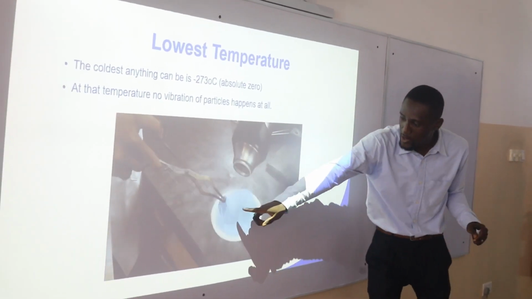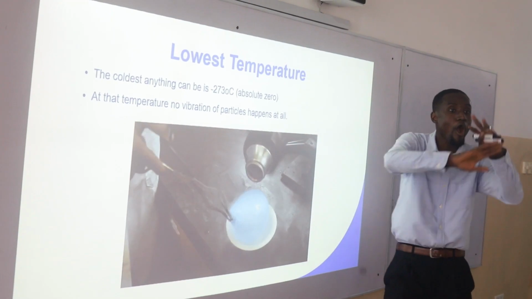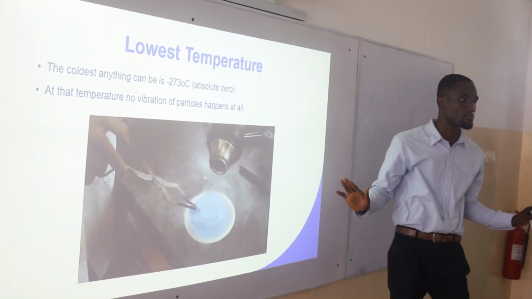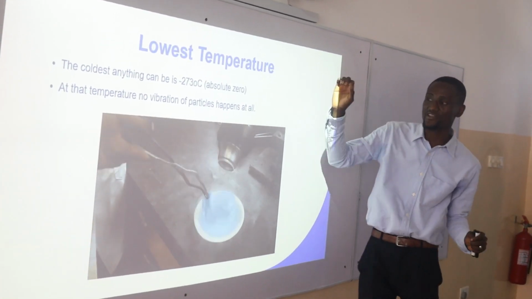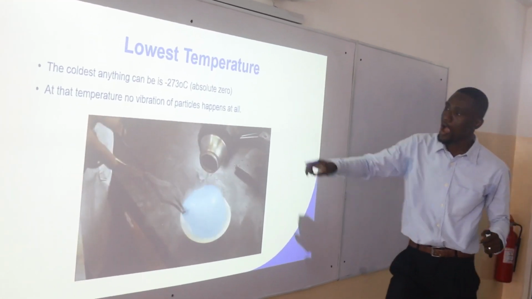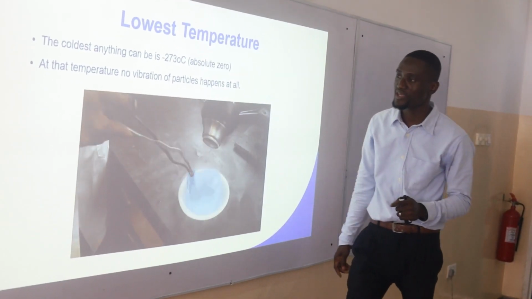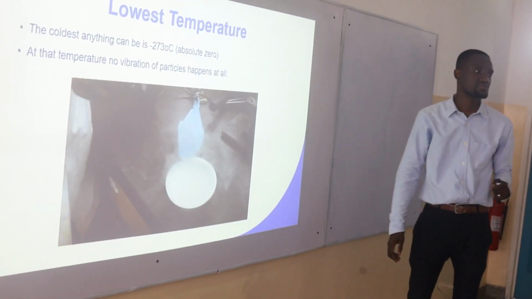So here we have the helium balloon. When they pour liquid nitrogen into it, all the particles in it stop moving. So the point at which temperature or vibration of particles stops is what we call absolute zero. And the value is minus 273 degrees Celsius.